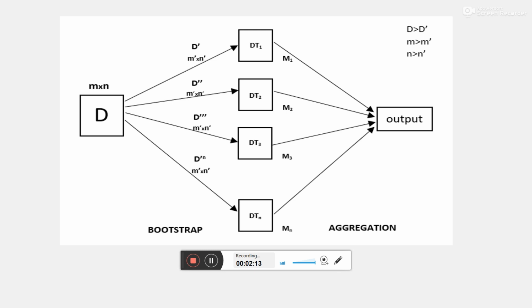Now what we are doing is performing row sampling and feature sampling. What are row sampling and feature sampling? We are taking a random number of features and a random number of rows to build the bootstrap dataset. You can see here, dt1 and dt2, all these are my bootstrap datasets, and each bootstrap dataset will have its own decision.